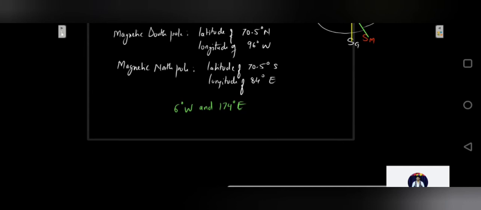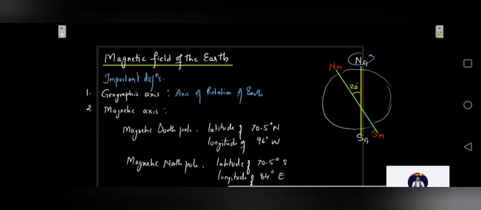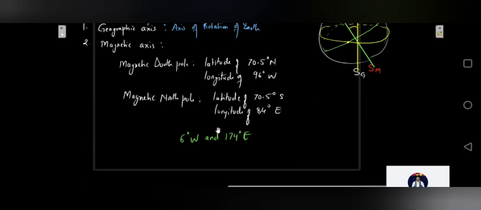Supposing this is your magnetic axis, how will your magnetic equator be? The magnetic equator will be something like this. It is a great circle which will be perpendicular to your axis. What is our geographic equator? Obviously you must know what the equator is. Basically it's a circle like this. That's the equator; this is the geographical equator. The point where these two intersect is this point given over here, at longitudes of 6 degrees west and 174 degrees east.